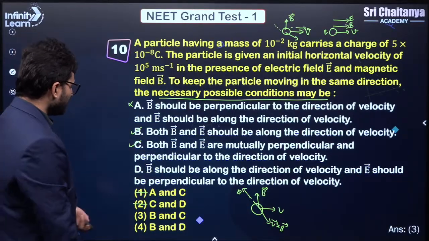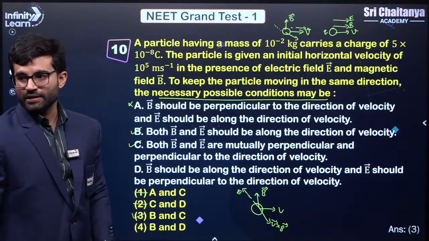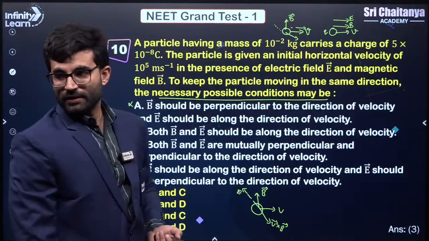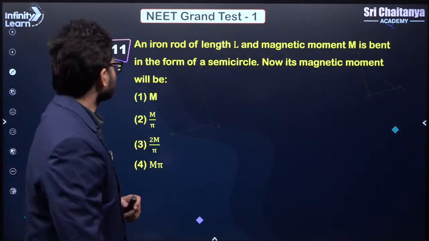Understood? Which means that we have third as the option, which is B and C. Clear? So we don't need to check D. Is this clear? Next question.